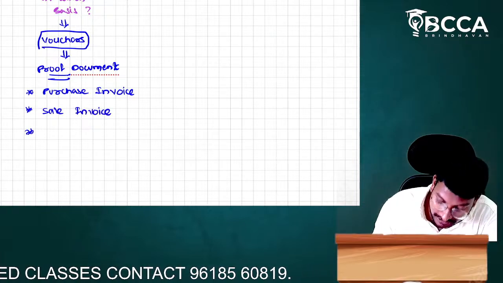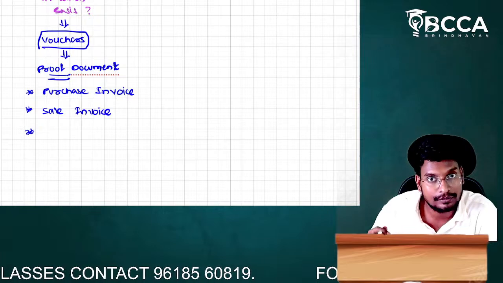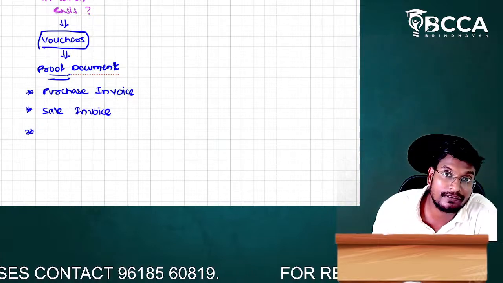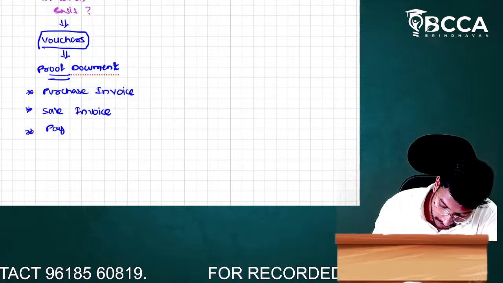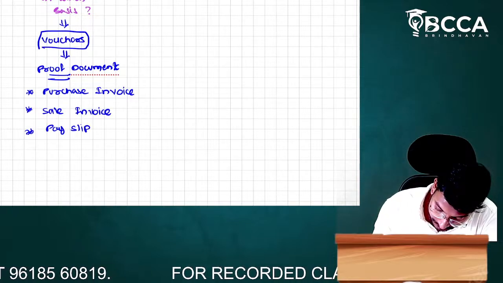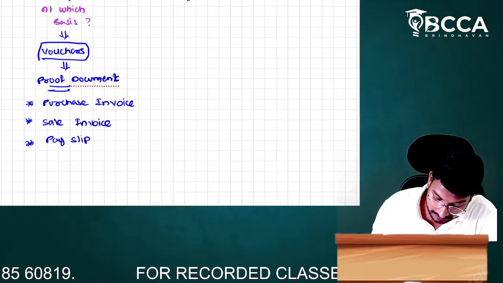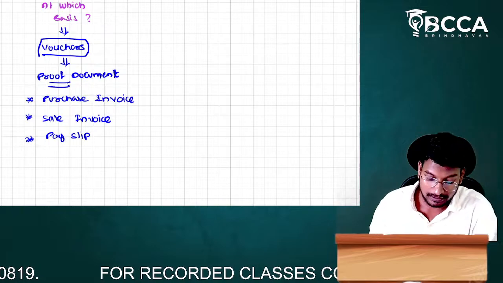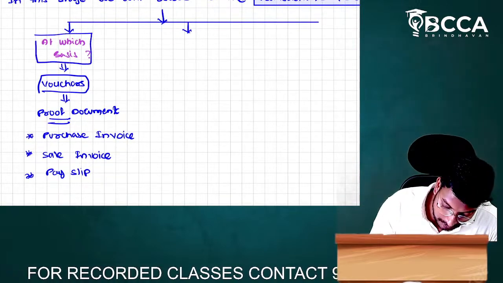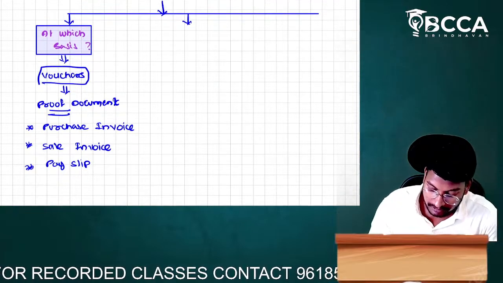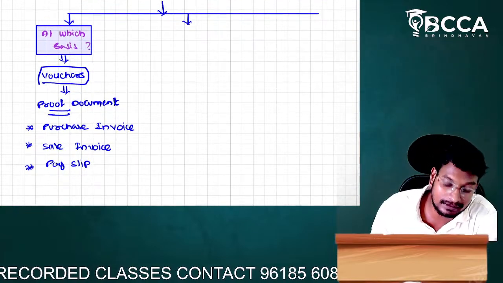Suppose we have paid any salary, then what will we give? Pay slip. Okay. Here, on which base do we have to record? On the basis of voucher, we have to record the transactions and events.